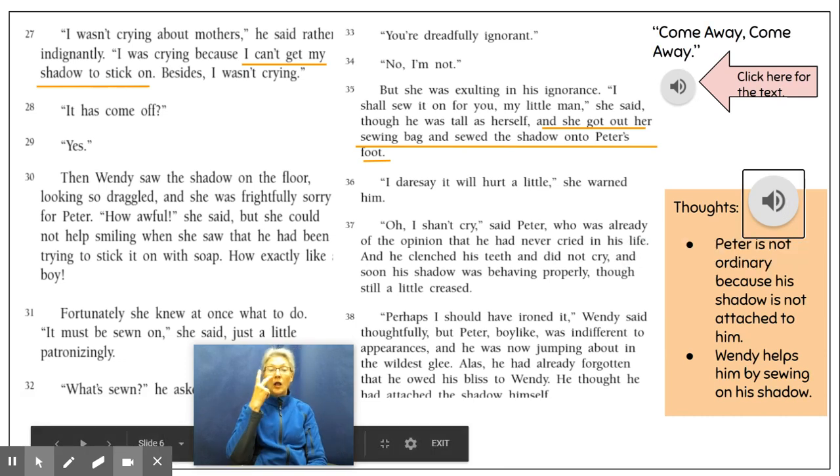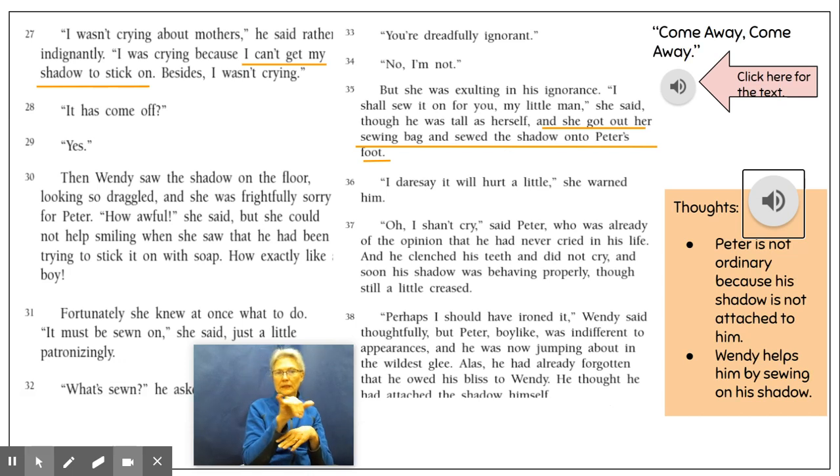Looking back at our text, I know that I want to find similarities between Peter and the Scarecrow. One of the events that I underlined was in paragraph 27, where it says, "I can't get my shadow to stick on." That tells me that Peter is not an ordinary boy because I've never seen a shadow detach from someone. And I know that that is a similarity between him and the Scarecrow. So I jotted that down in my notes.